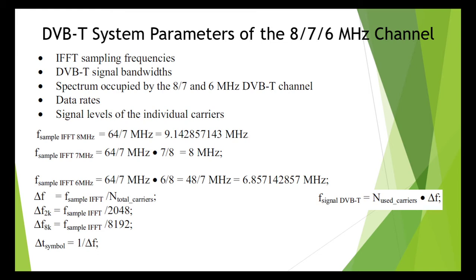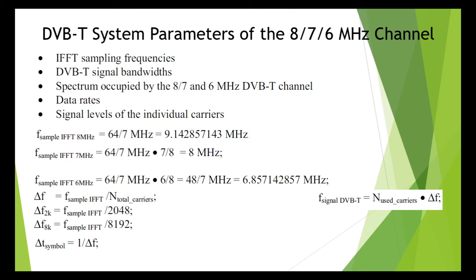As will be seen, the signal bandwidth of the 8 megahertz channel is only about 7.6 megahertz. And there is thus a space of approximately 200 kilohertz between top and bottom of this channel and its adjacent channels. These 7.6 megahertz contain the 6817 or 1705 carriers actually used.